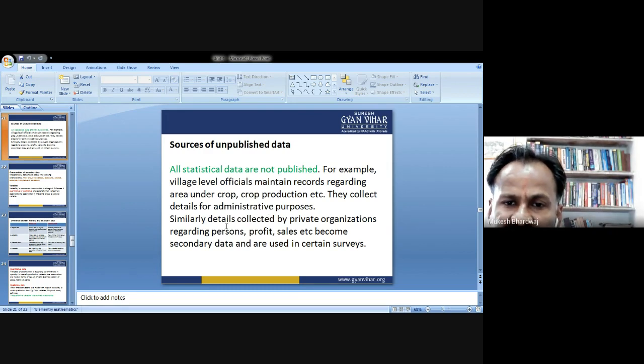Similarly, details are collected by private organizations regarding persons, profits, sales, etc. If any company has data about their persons, their profit, their sales, they are not going to publish that data. These are some examples of unpublished data that become secondary data and are used in certain surveys.